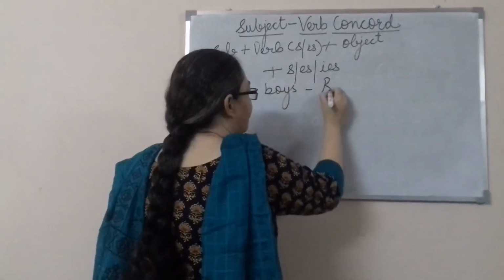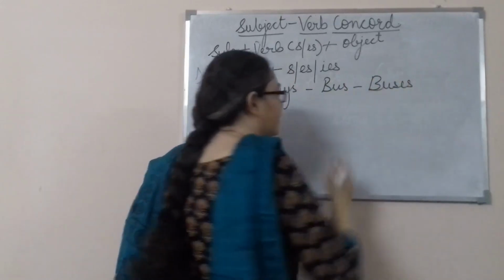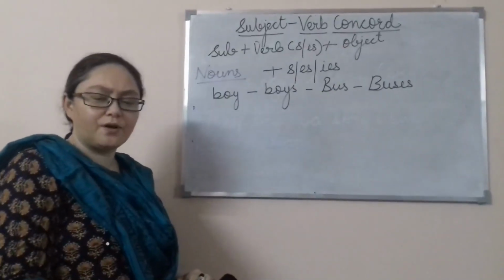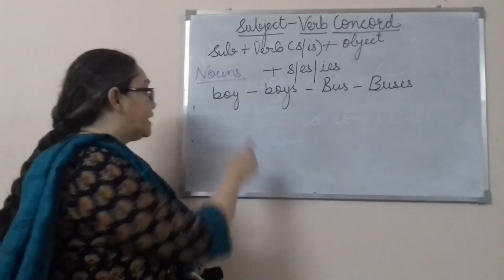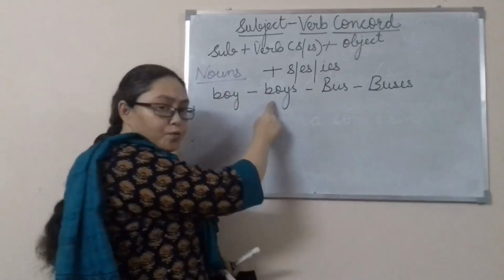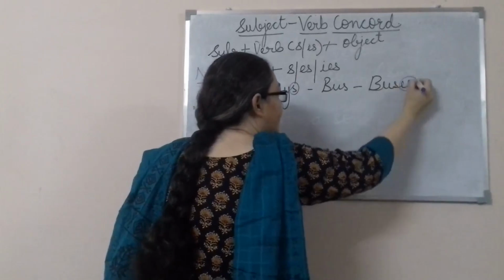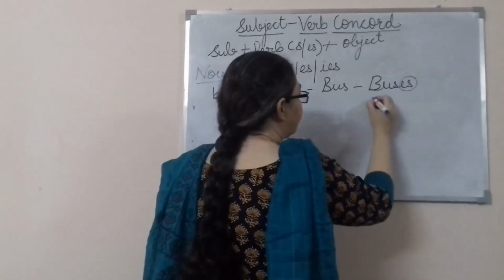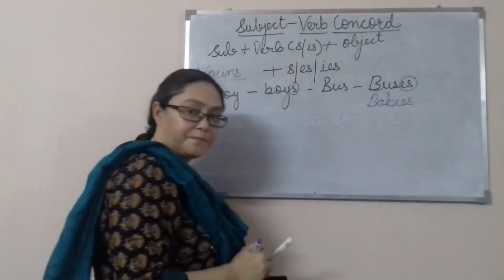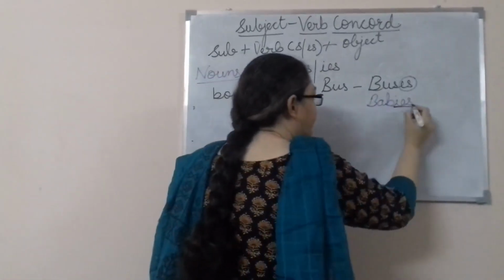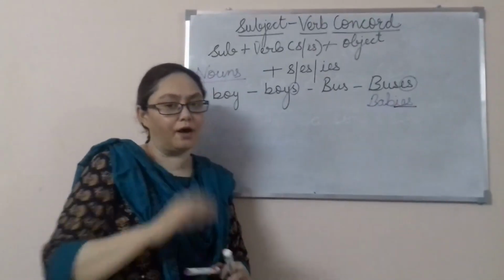If we have bus, we change it into buses. Leaf, leaves. Baby, babies. Like this, the rule is there. This is singular and this is plural. When we add s or es, or ies, it is going to change into the plural form of the noun.